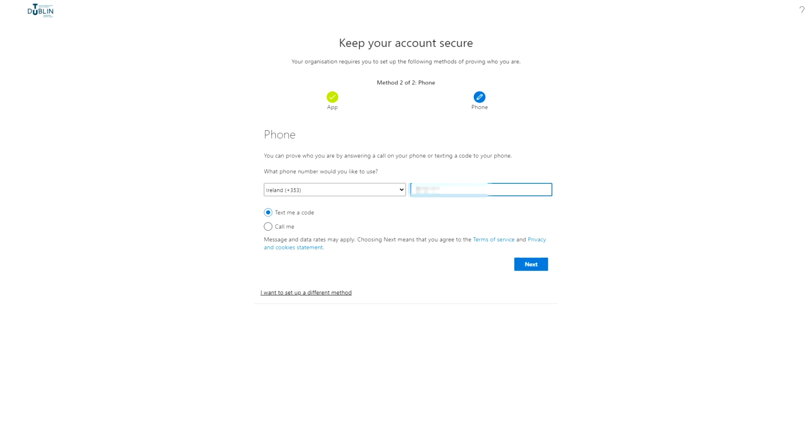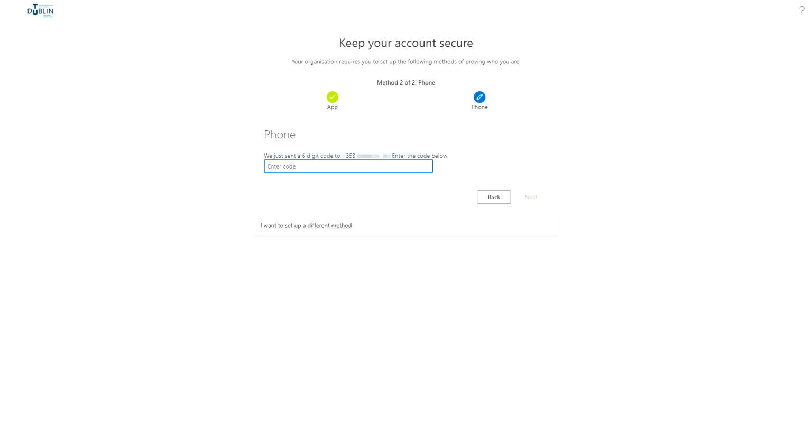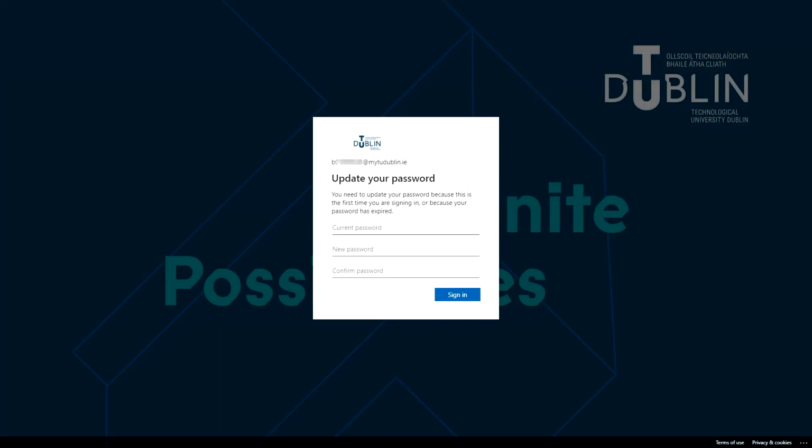Once you have picked your country, input your mobile number. You will then receive a text message from Microsoft, which you will be asked to input on screen. Your Microsoft Authenticator app is now set up and linked to your TU Dublin student account. You will now be asked to create a new password.